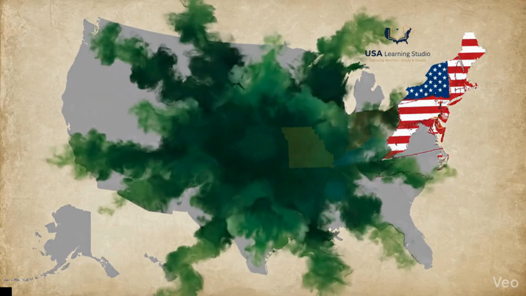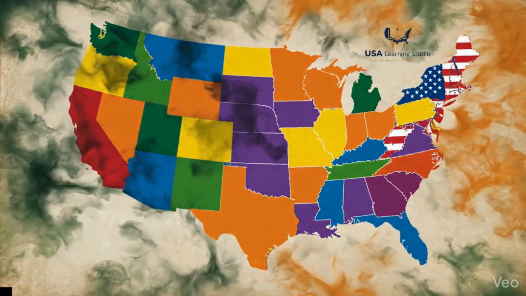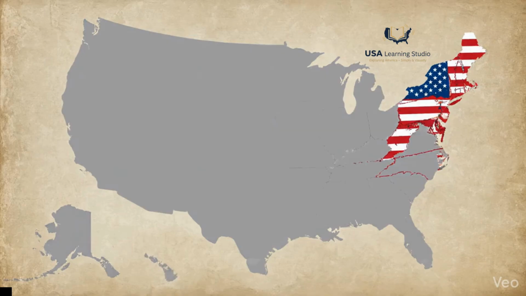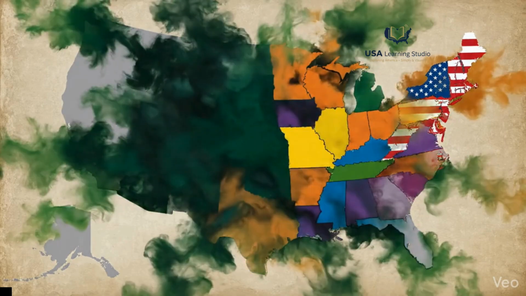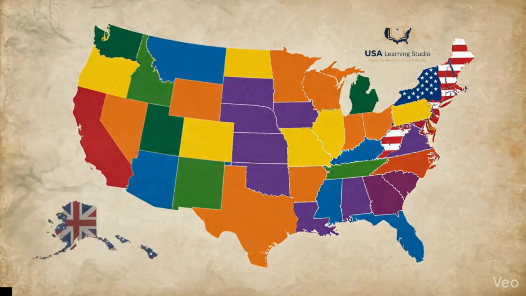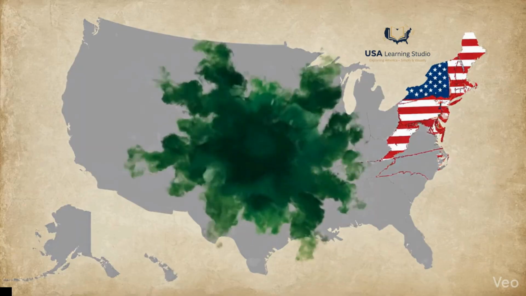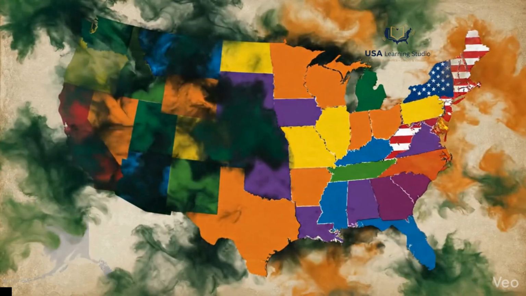4. How a territory becomes a state. Becoming a state was not automatic. A territory had to reach a certain population, create a local government, write a state constitution, and be approved by the U.S. Congress.